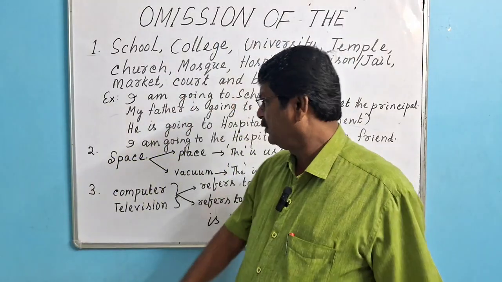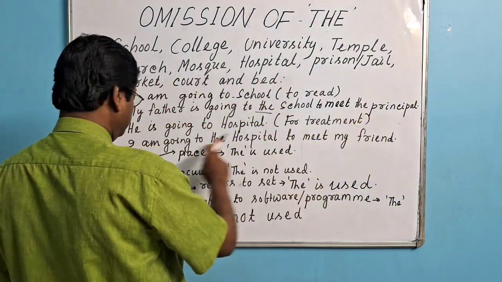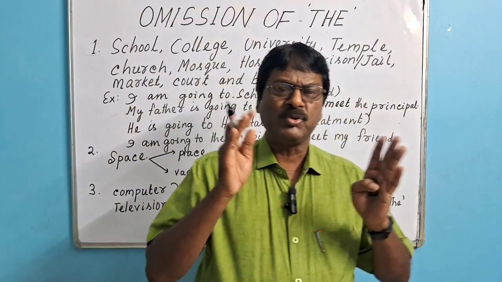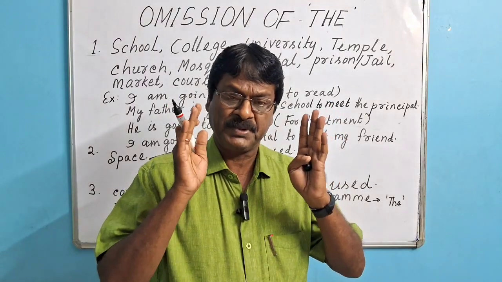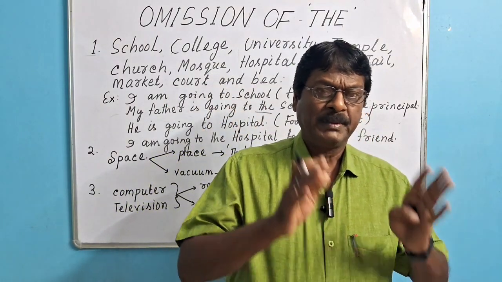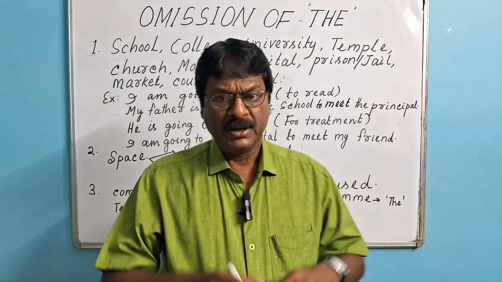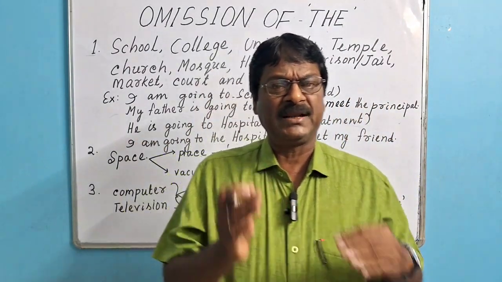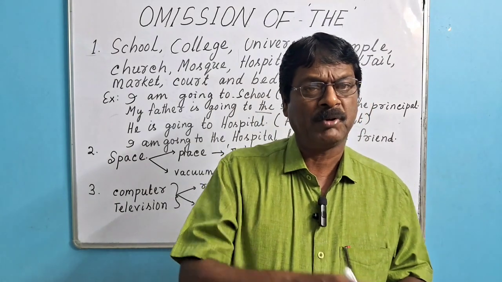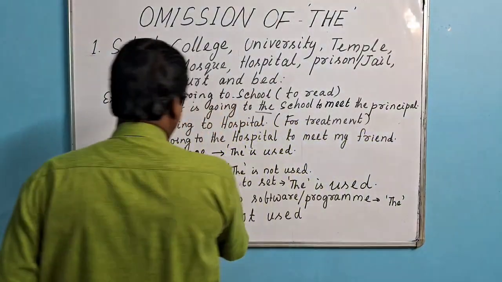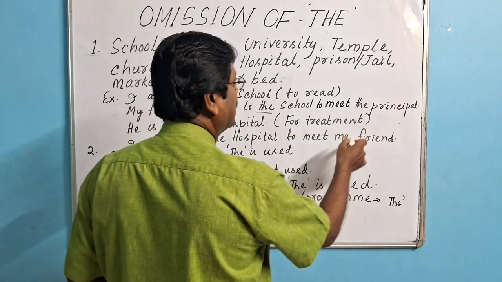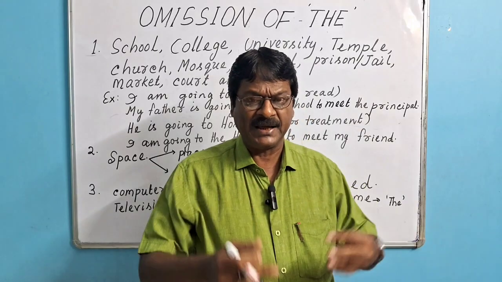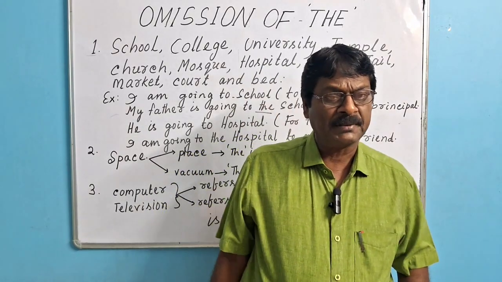Okay. Another example, I am going to hospital. He is going to hospital. Here, it means he is going to hospital for treatment. Hospital is built for the purpose of treatment. If someone is going there for some other purpose, then "the" will be used before the word hospital. Example, I am going to the hospital to meet my friend who has been admitted there. So, I am not going for treatment there. I am going to meet my friend who has been admitted there.